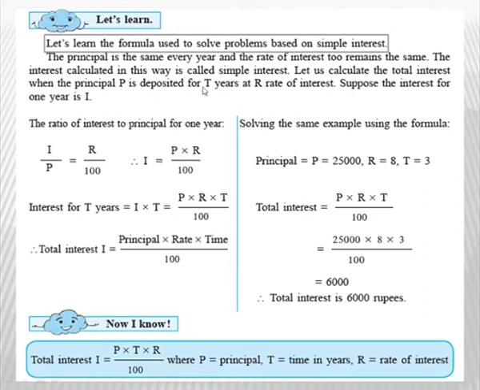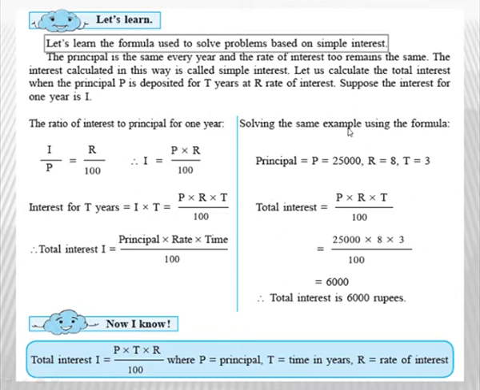So if you have to find interest for T years, you will multiply interest with T. But now what is interest? P into R upon 100. So we will write P into R upon 100 multiplied by T. So this multiplied by T will come in the numerator with P multiplied by R. So here you will get the formula principal into rate into time upon 100. So this is the total interest for the given time and for the given rate and principal. So the formula for finding total interest is principal into rate into time upon 100.